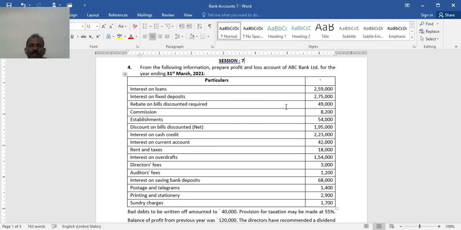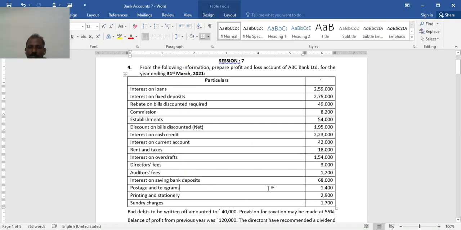Interest on loan advanced 2,59,000, interest on fixed deposit 2,75,000, rebate on bills discount required 49,000, commission 8,200, establishment 54,000, discount on bills discounted net 1,95,000, interest on cash credit 2,23,000, interest on current account 42,000, rent and taxes 18,000, interest on bank order 1,54,000, directors' fees 3,000, audit fee 1,200, interest on savings bank deposit 68,000, postage and telegrams 1,400, printing and stationery 2,900, sundry charges 1,700.